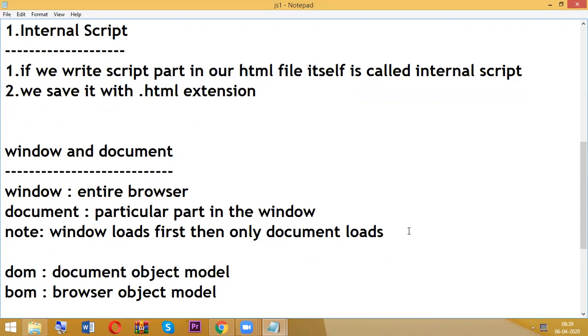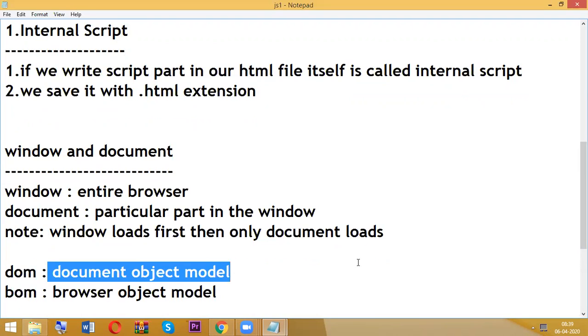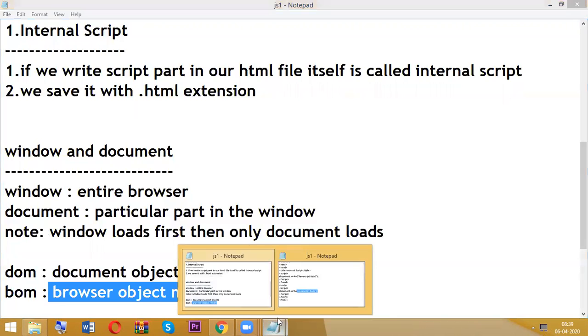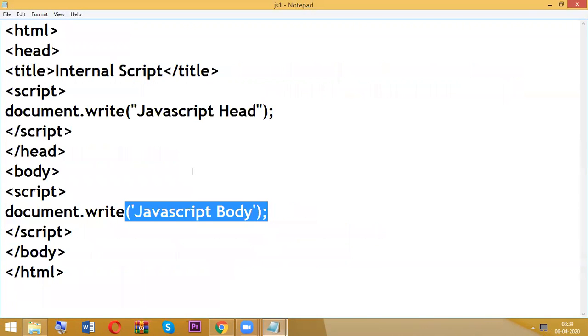In document object model, all these syntaxes we are going to start with document. In browser object model, all these syntaxes we are going to start with window. Whatever it may be, right now leave it. So now you got some clarification about what is document.